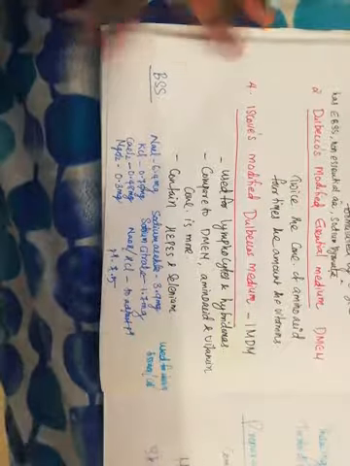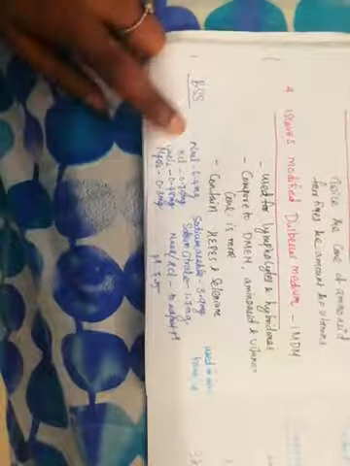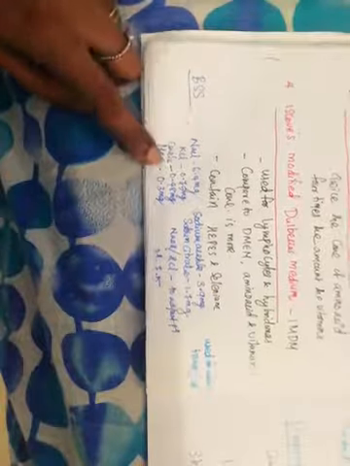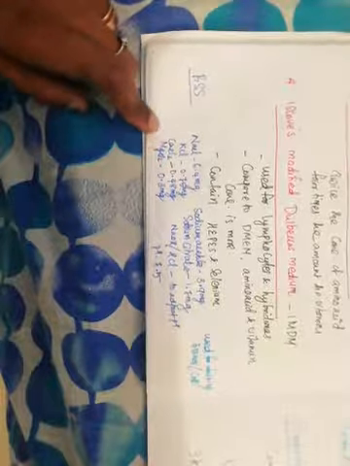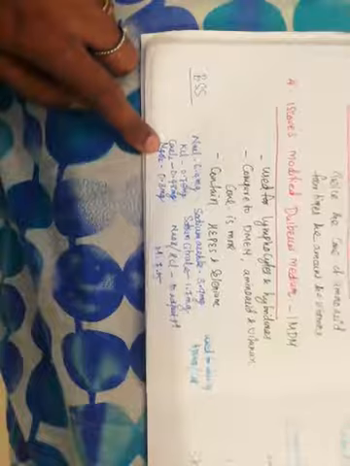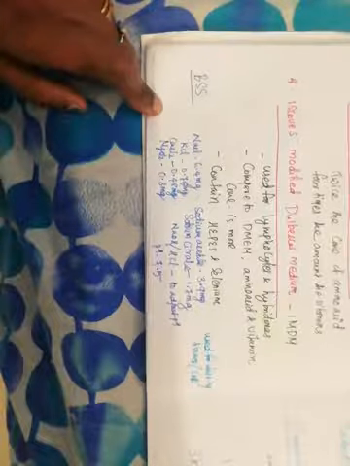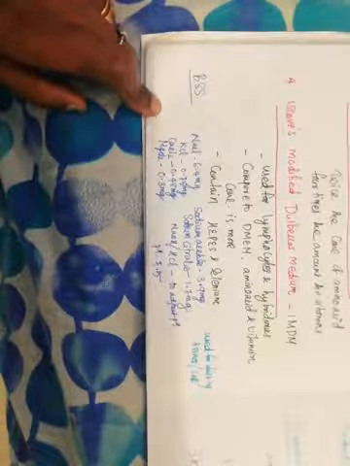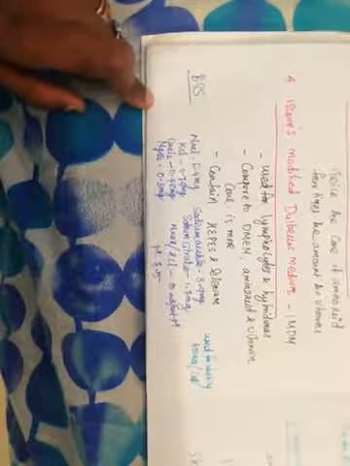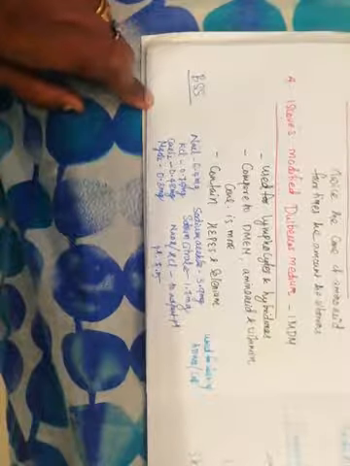The preparation of balanced salt solution is sodium chloride, potassium chloride. The amount also I have written here. Sodium chloride is 6.4 mg, KCl is 0.75 mg, calcium chloride is 0.48 mg, magnesium chloride is 0.3 mg, sodium acetate is 3.9 mg, sodium citrate is 1.7 mg, and sodium hydroxide or HCl you have to use to adjust the pH.